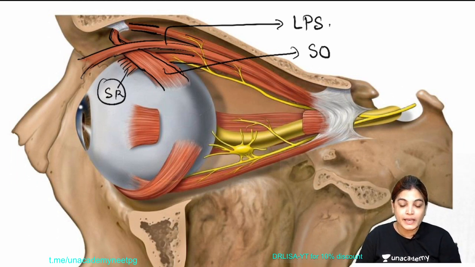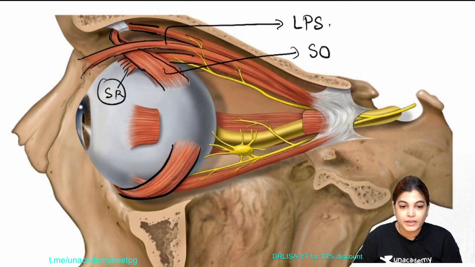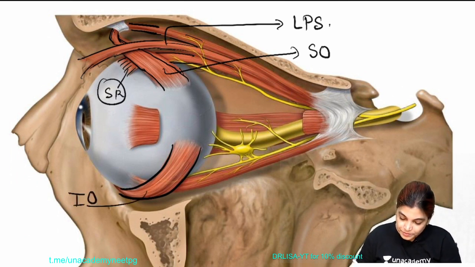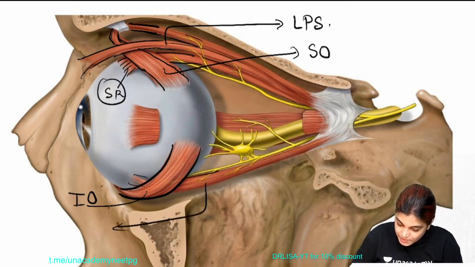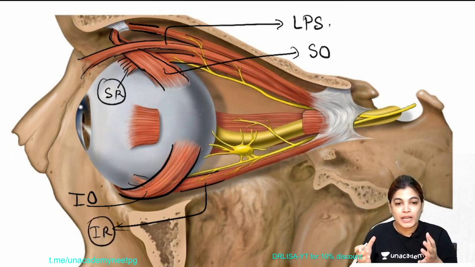Now moving to the inferior group of muscles. Again the muscle which is obliquely seen on the inferior aspect, this is IO, means inferior oblique muscle. Underneath is the inferior rectus muscle. So this is IR, means inferior rectus muscle. Now we are viewing the eyeball from the lateral aspect.